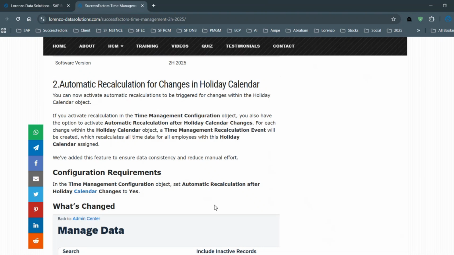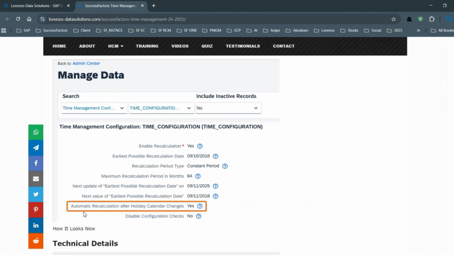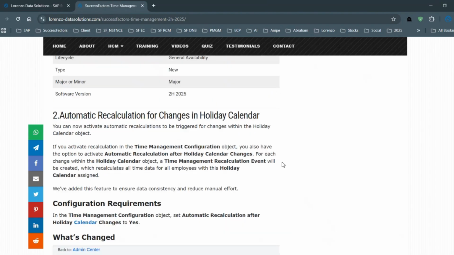So in the time management configuration object, you will find one more additional field from H2 2025. You'll find this one, automatic recalculation after holiday calendar changes. That means, do you want to allow the system to recalculate the changes that you are updating to your holiday calendar?